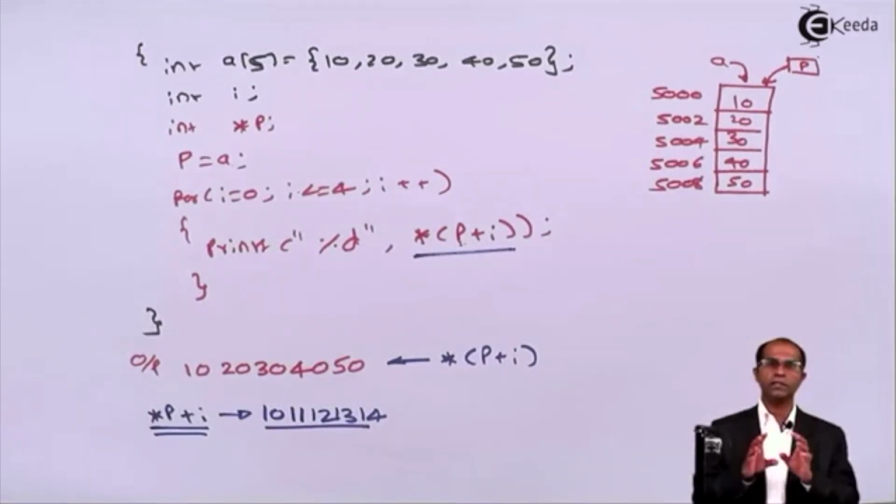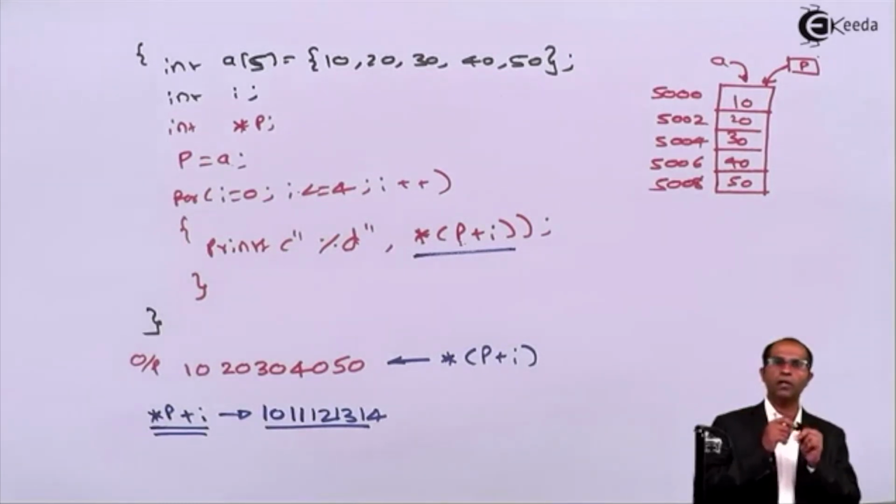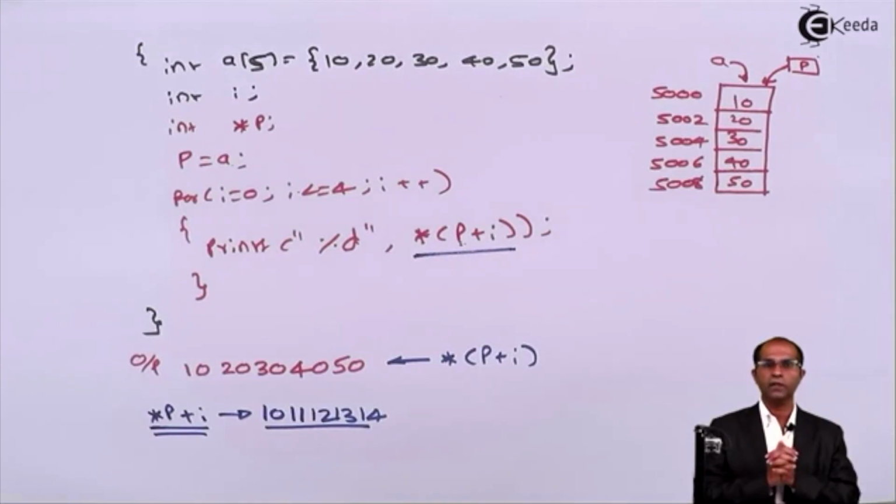To summarize this entire thing, we have to remember these steps. First step, declare a pointer. Second step, assign the base address to the pointer. And then, use the pointer with the index, and the brackets will ensure that the pointer automatically accesses all the elements of the array. This is how we create pointers for an array.